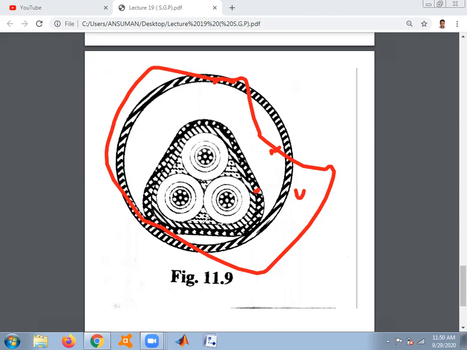So this is all regarding today's topic. The only disadvantage of this particular gas pressure cable, in spite of several advantages, is that the cost of laying down the gas pressure cable is very high.